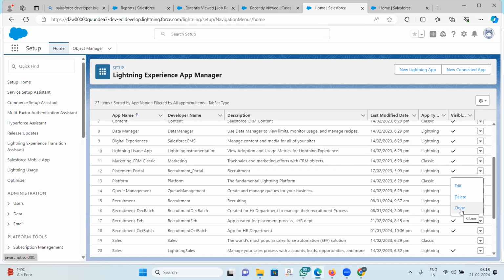Right? So everybody has understood how we will create an app. Any questions? No. Everybody clear with the difference between standard and custom apps? Yes, no confusion there. Okay.